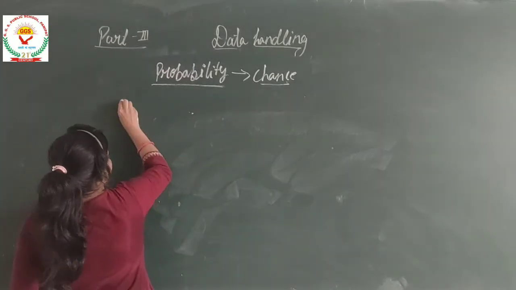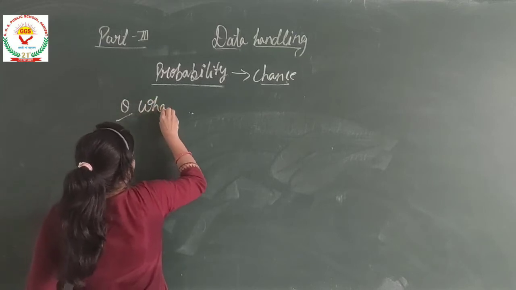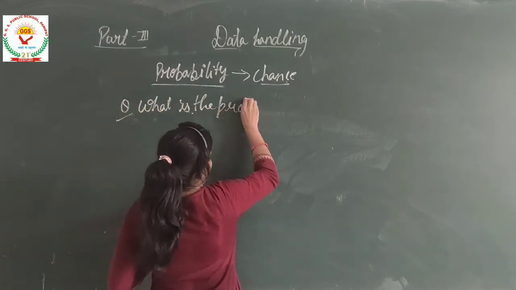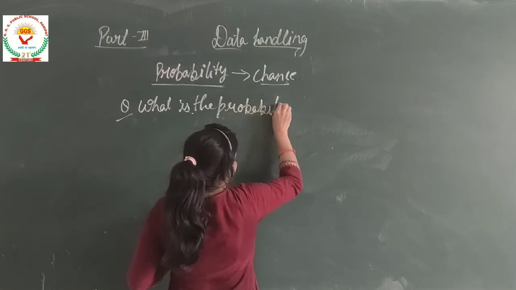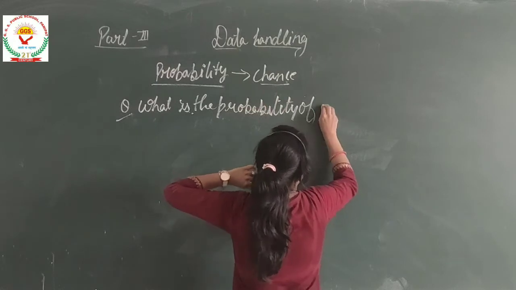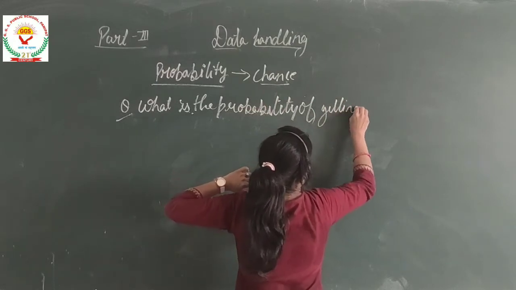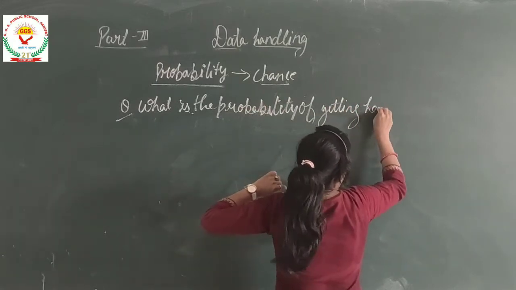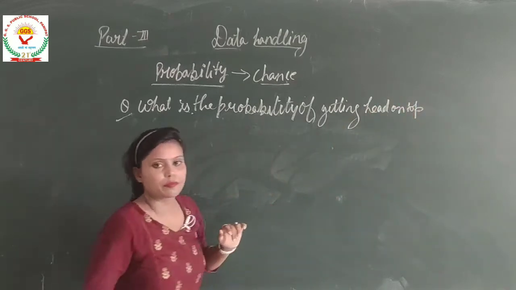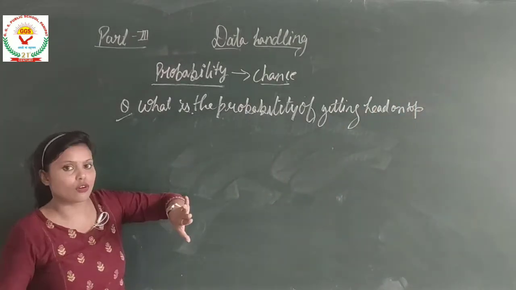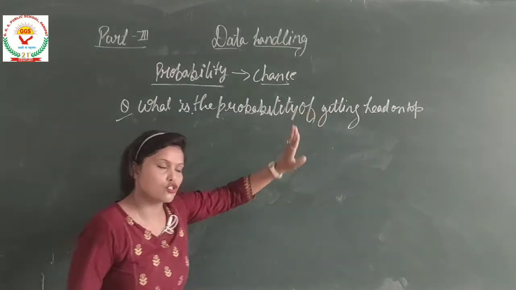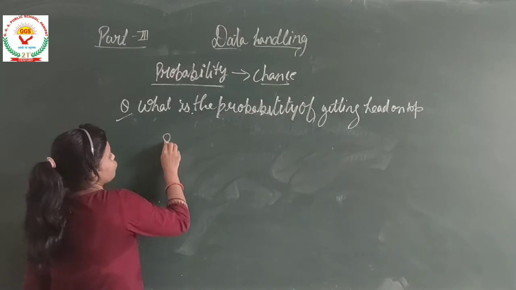Okay, question is, what is the probability of getting head on top? So one coin is tossed and I want the probability of head on the top. So what is the formula?